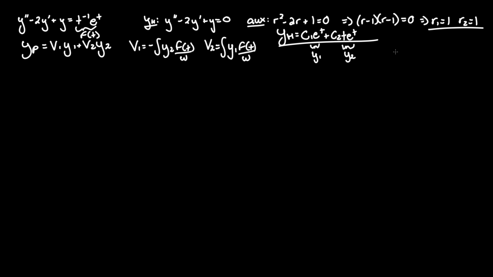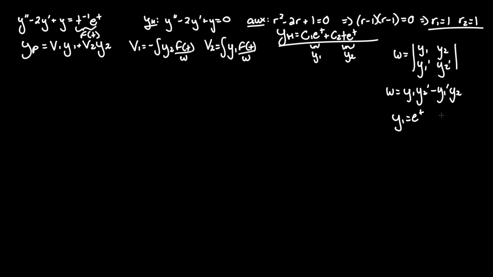Now from linear algebra, I'll do it over here. The Wronskian is just to find linear independence of two functions, y1 and y2, where we need their respective derivatives. So the determinant would thus equal y1 y2' minus y1' y2. Now we can see here that we said y1 equals e^t and y2 equals t e^t. So to find the Wronskian, we need to get their derivatives.